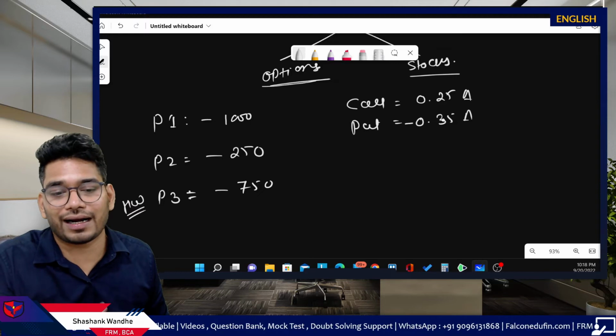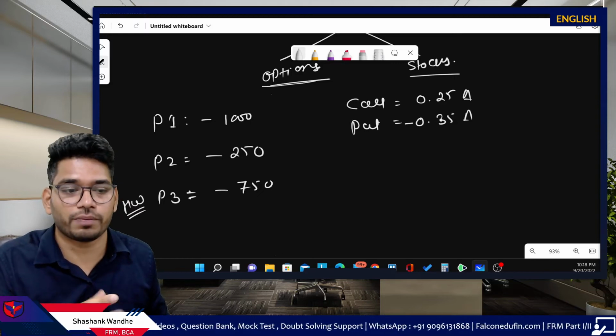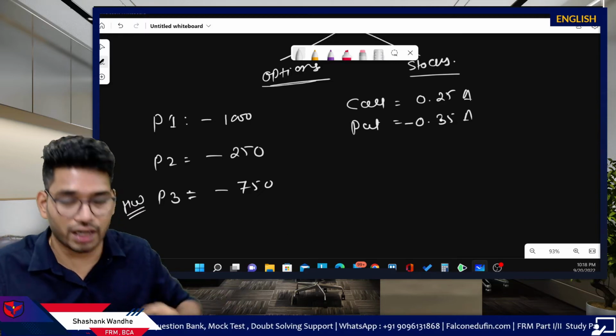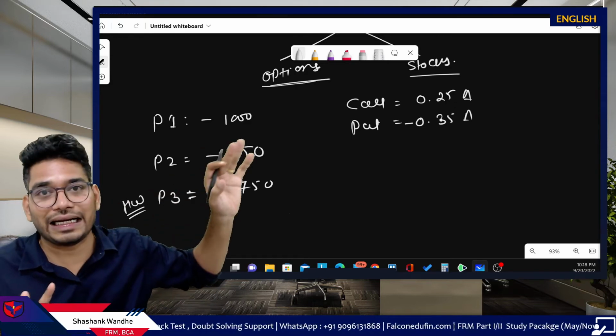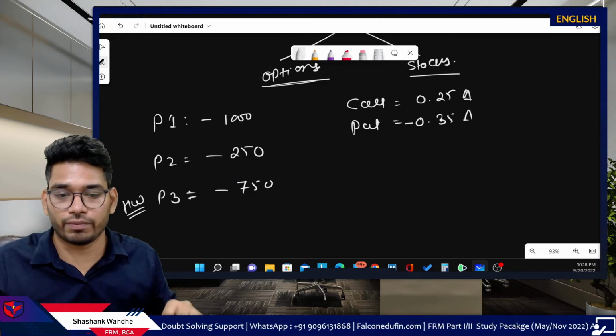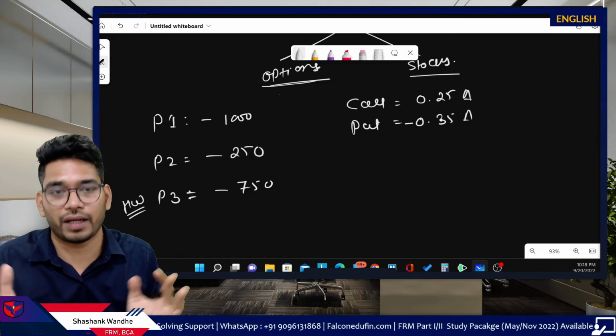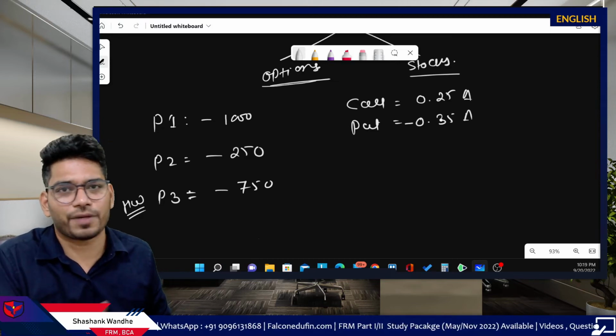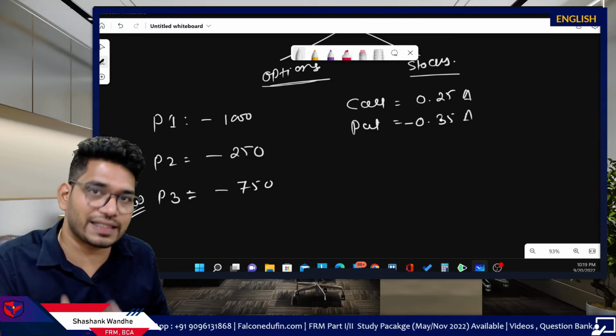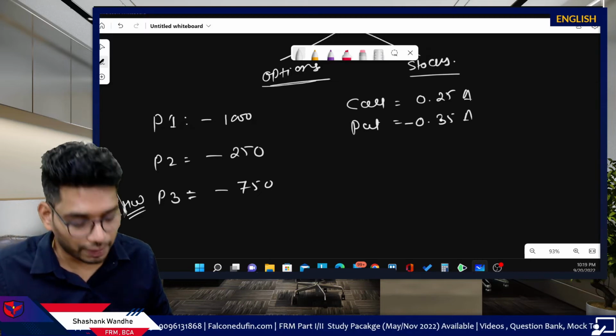Obviously the underlying should be the same, or of some relation. You can't bring some outside delta into this portfolio. You have to make sure that the underlyings are relatable and there is parity in these deltas. But from the exam perspective, you don't have to worry about it. This will be assumed, that the underlying is relatable.